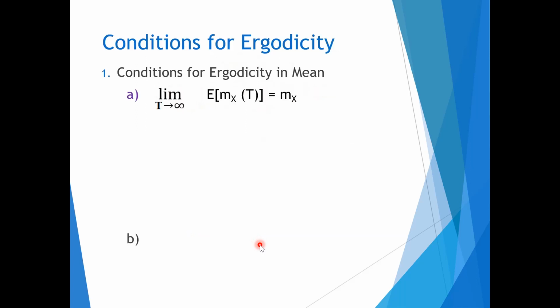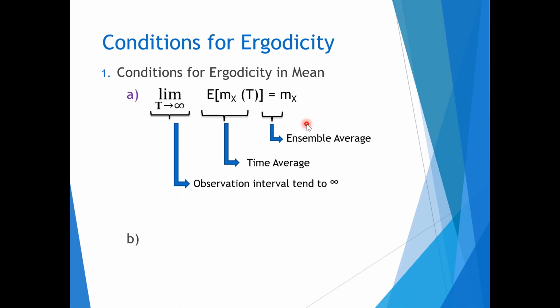Now, we can see the conditions for the ergodicity in mean. Here, the time average mx of T approaches the ensemble average mx with observation interval T tending to infinity. That means limit T tends to infinity. Then we are having expected value of mx of T is equal to mx. Here, this is the ensemble average, this is the time average, and this is the observation interval, which tends to infinity.